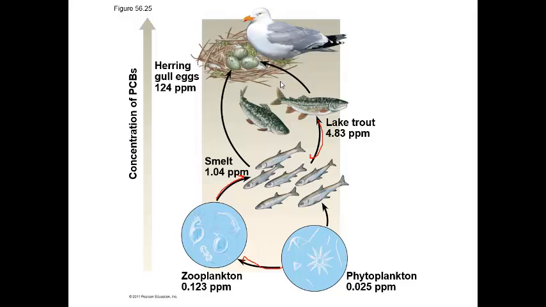Here we see a biological magnification that took place of PCBs. It started off in a really low concentration in phytoplankton, 0.025 parts per million. And when it got up to the herring gull eggs, it's all the way up to 124 parts per million. So we see that this toxin became ridiculously concentrated as it moved its way up the food chain. Today we're seeing problems with these birds because of birth defects because of these toxins that are being introduced into them.